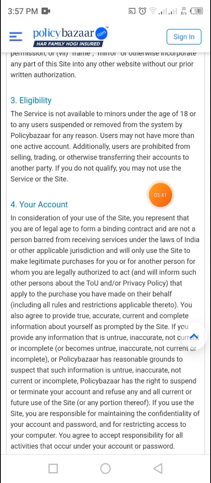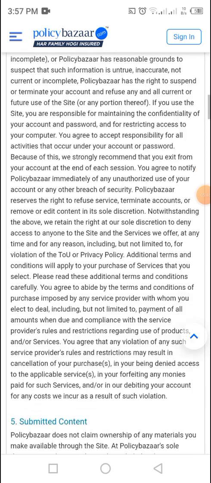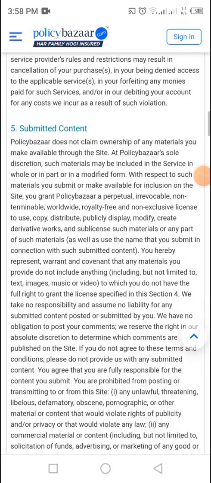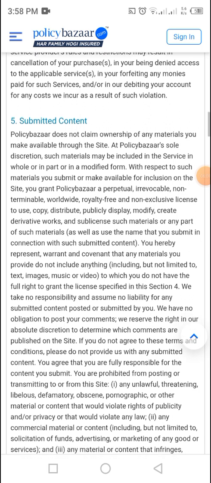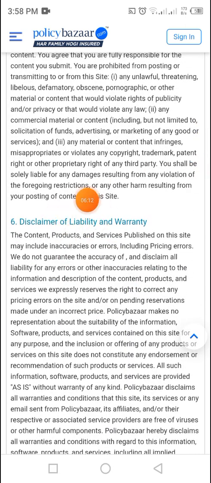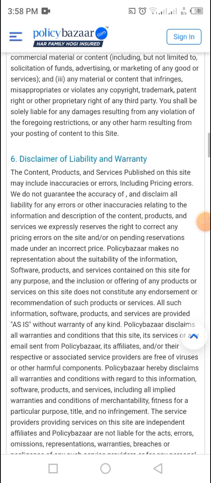And for your account, there is information about what you need to do and what you have to maintain and follow. And this is the submitted content. Policy Bazaar does not claim ownership of any materials you make available through the site. Such materials may be included in the service in whole or in part, or in a modified form. Then you need to read this disclaimer of warranty and liability.